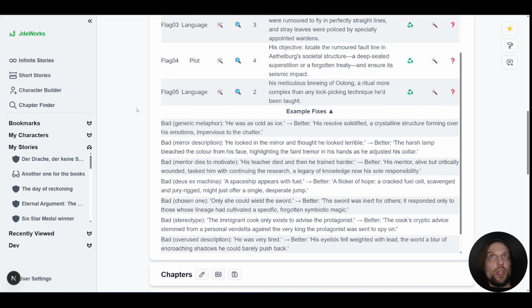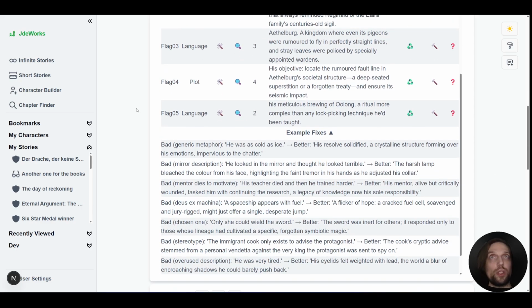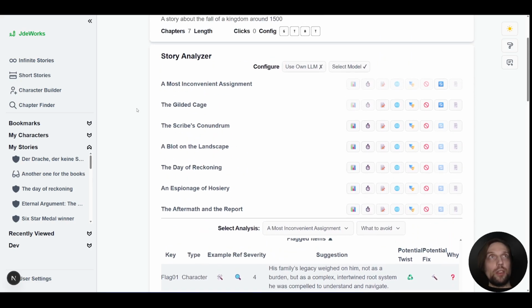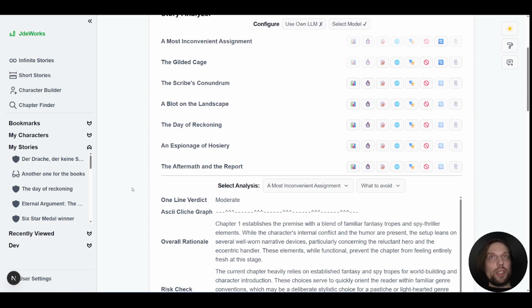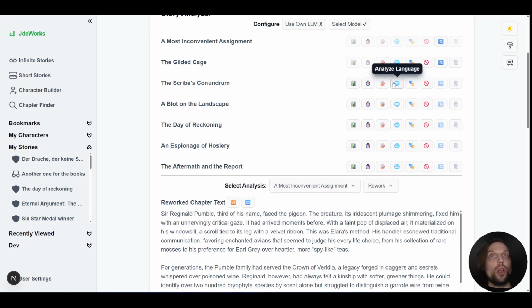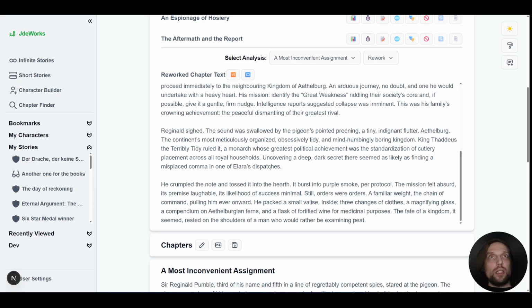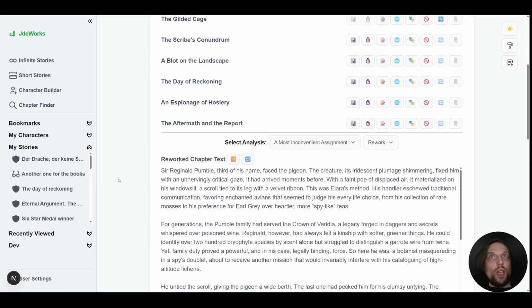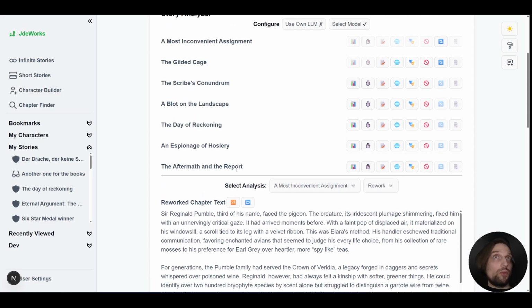But at the end of the day, it does help to understand how language, how stories, how everything is structured. Again, don't put too much value on all the flagged items, but it does help to get an understanding. And if you want to be very daring, you can even hit the rework button, right? And it is trying to put a few of the suggestions into it, usually the bigger, more obvious issues, and it's trying to provide you with a new text. You can accept it. You can also just not accept it, right?